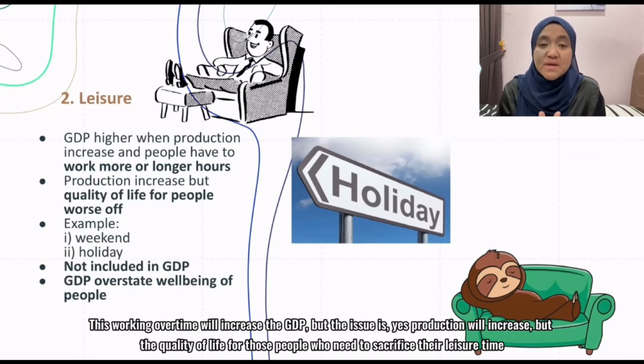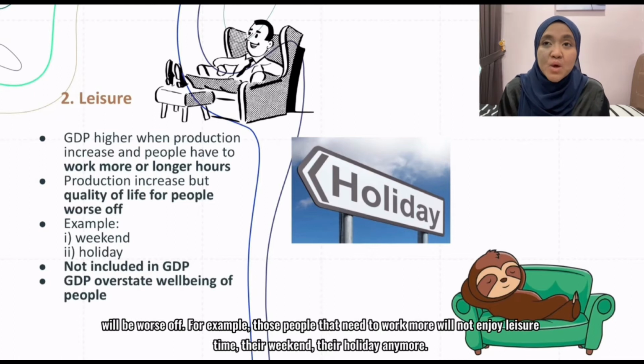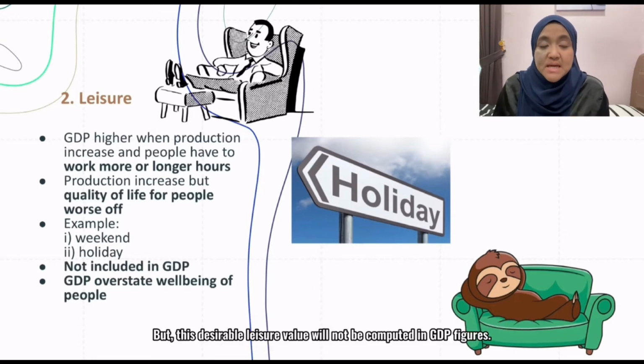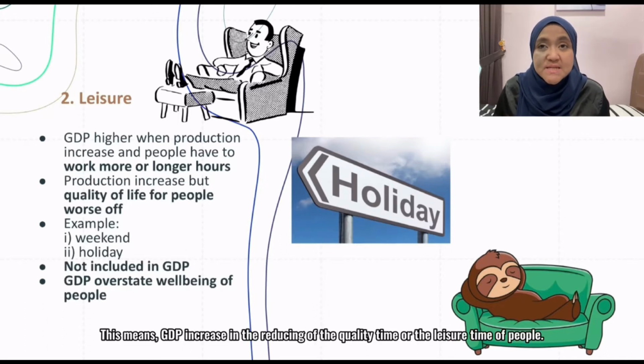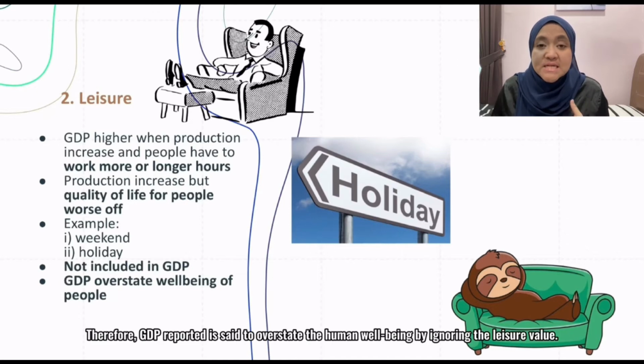But the issue is, yes, production will increase, but the quality of life for those people who need to sacrifice their leisure time will be worse off. For example, those people who need to work more will not enjoy their leisure time, their weekends, their holidays anymore. But this valuable leisure time will not be computed in the GDP figures. This means GDP increases at the cost of reducing people's quality time or leisure time. Therefore, reported GDP is said to overstate human well-being by ignoring the leisure value.